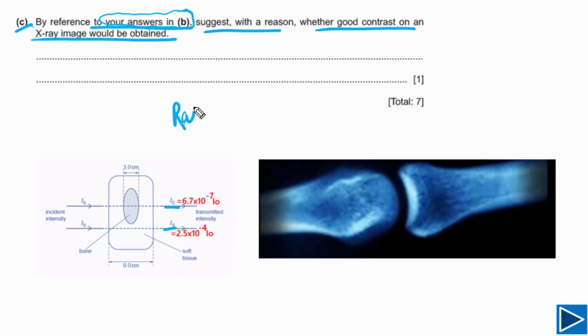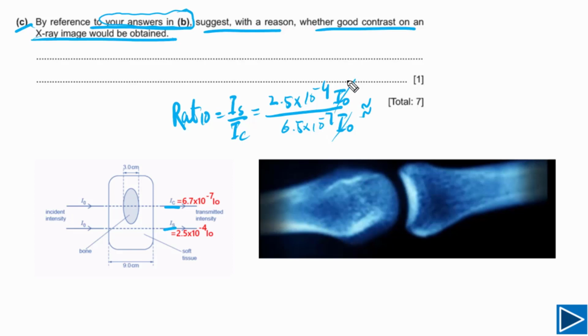First of all, let's look at the ratio between IS and IC. IS divided by IC. IS is 2.5 times 10 to negative 4 I naught, and IC is 6.5 times 10 to negative 7 I naught. So I naught we can cancel. The approximate answer we will get is that the ratio will be equal to about 1000. So it simply means that IS is about 1000 times greater than IC.